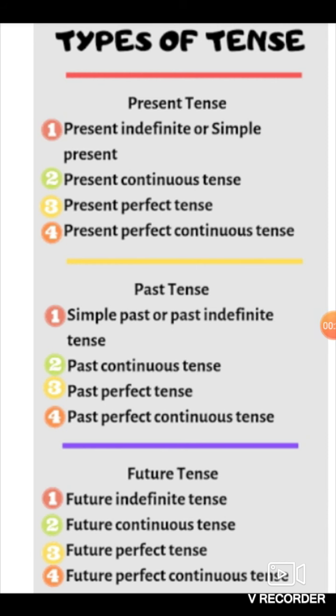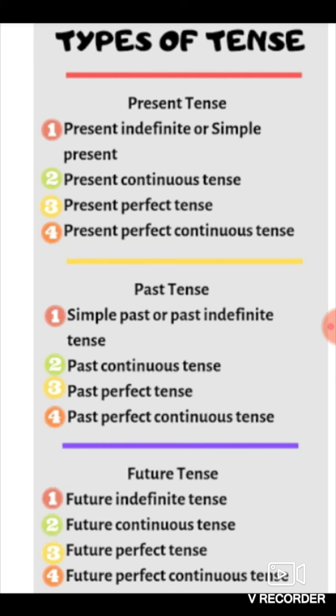students, there are three types of tenses: present tense, past tense, and future tense. And as you can see in your screen, each tense is divided into four parts. Similar type, every tense has similar type. Indefinite, present indefinite is there, past indefinite is there, and future indefinite.